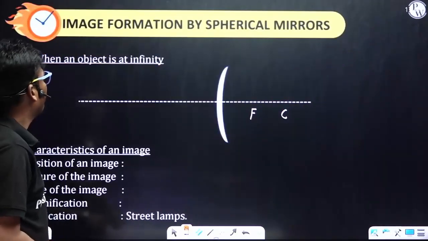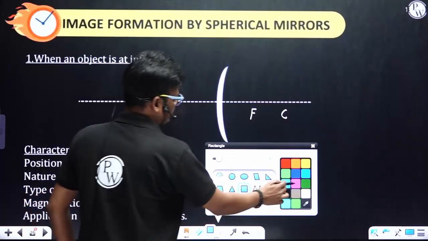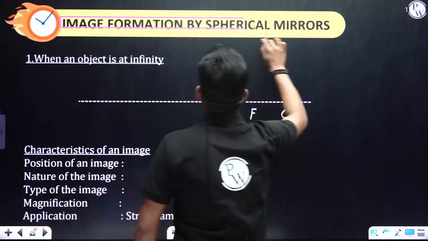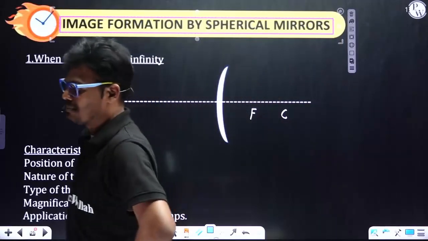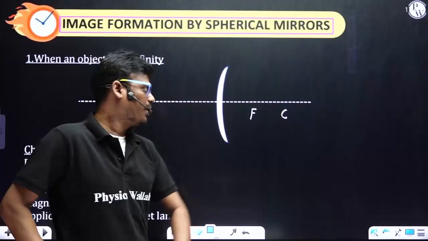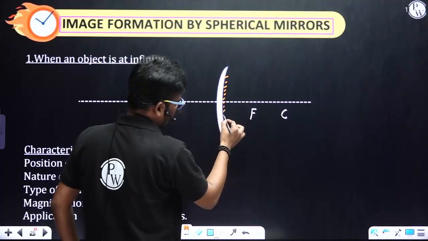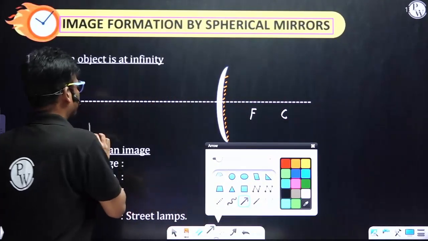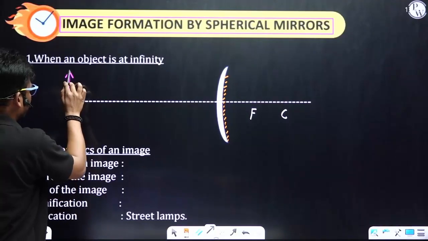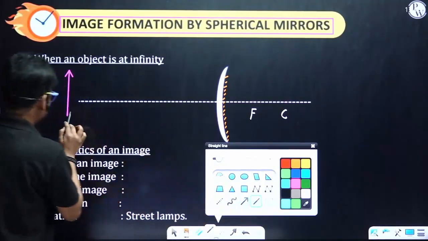Let's move on to the next topic, that is image formation by spherical mirror. Here in this particular case, it is a convex mirror. This is the coated surface, and the object is at infinity. Let's consider the object at infinity.